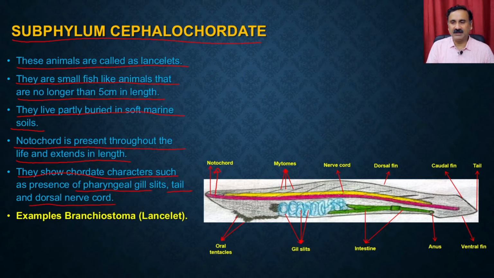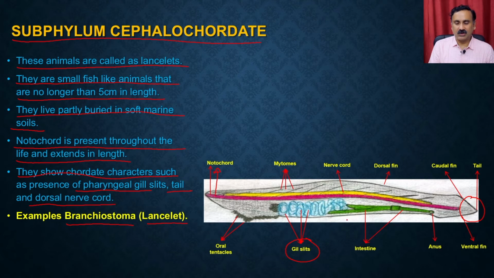So you have a very well developed tail, then you have the caudal fins, and then a dorsal fin, because these are fish-like animals. Then they have gill slits, present in the pharyngeal cavity, and a notochord which runs throughout the body. The examples are Branchiostoma or the lancelets.